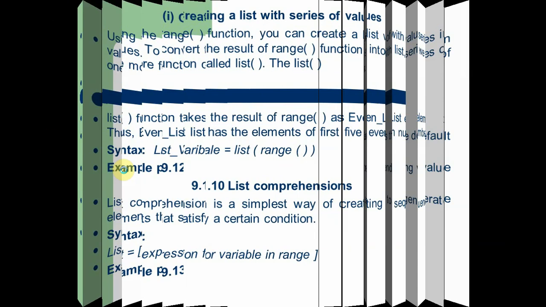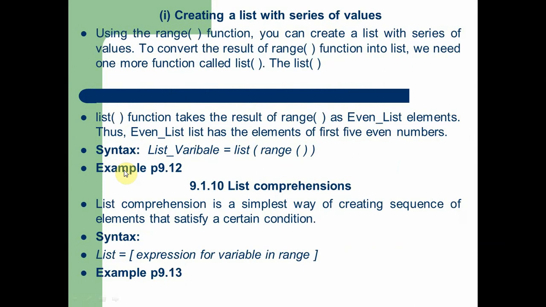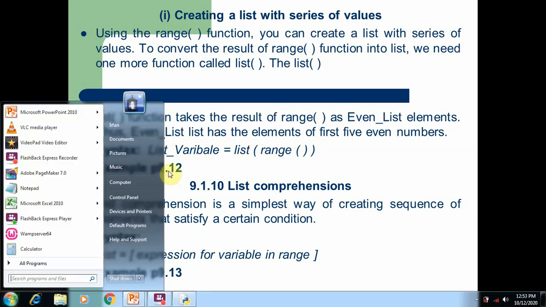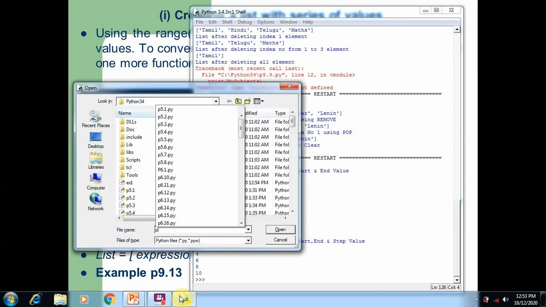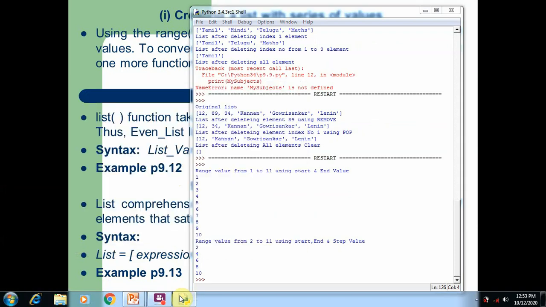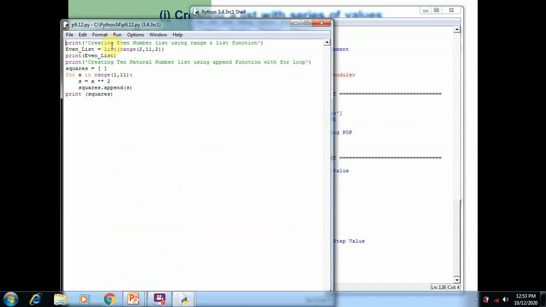Now we are going to use this range in a different concept. Here you can see, create a list with a series of values. By using the range function, we can create a list. Now we can understand this concept, creating a list with a series, in program 9.12. So open program 9.12. Here you can see creating an even number list using range and list functions.